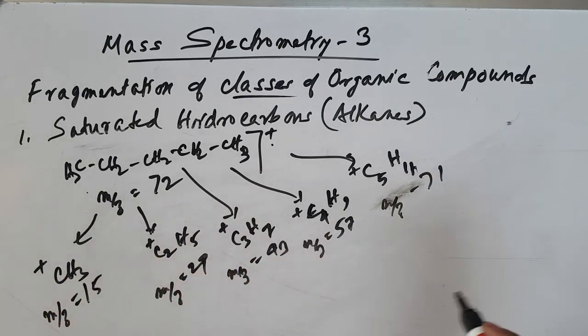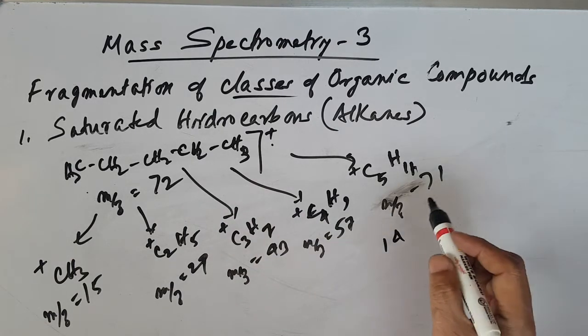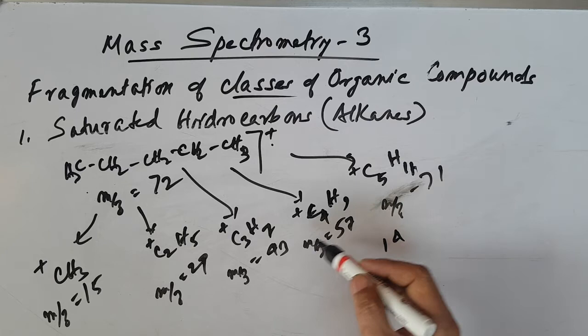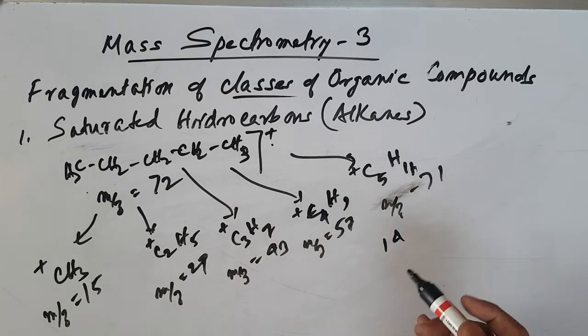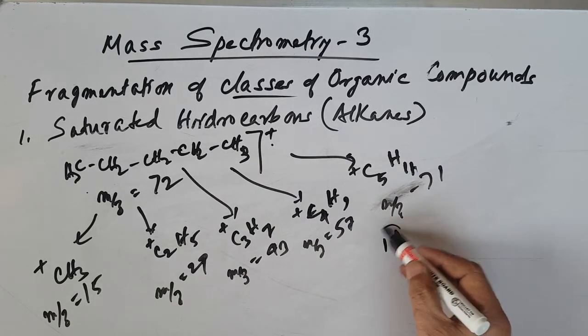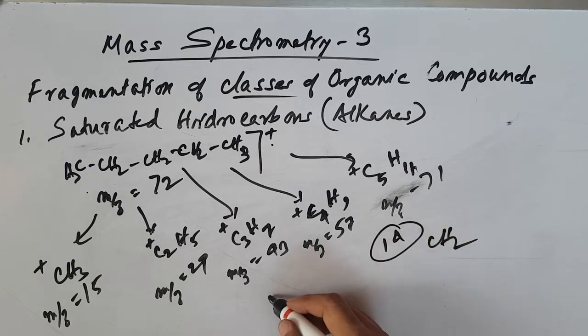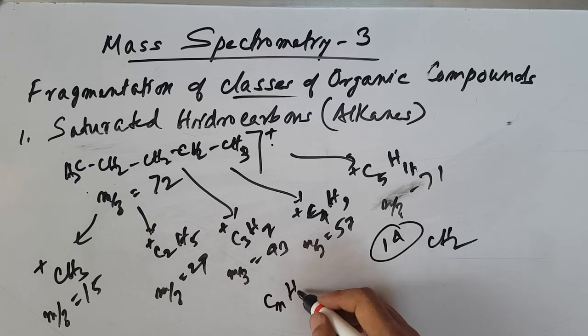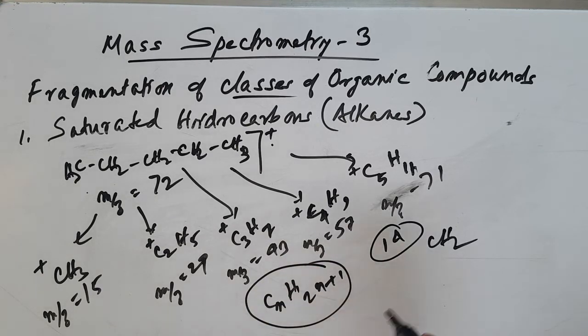So normally there is a decrease of CH2 group, 14 units decreasing from here, 14, 14, 14, like this. So we can say that the compound is a saturated hydrocarbon, in which fragmentation takes place with CH2 loss, 14 units. Generally they give alkyl carbocations of CnH2n+1. Generally saturated hydrocarbons fragment like this.